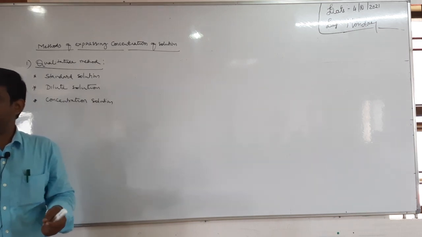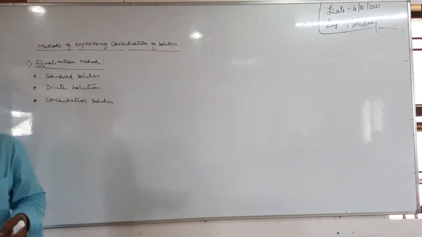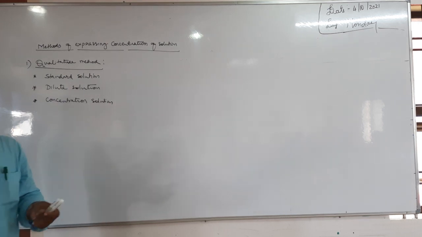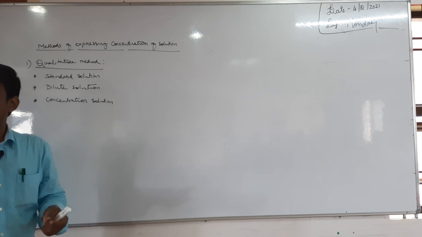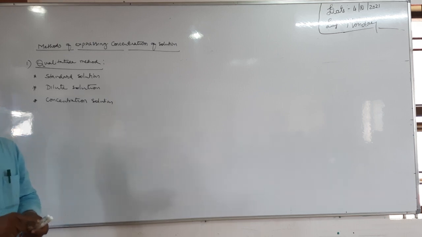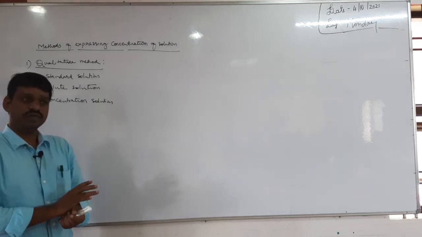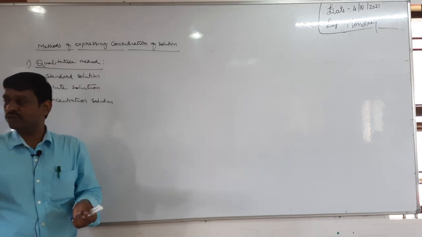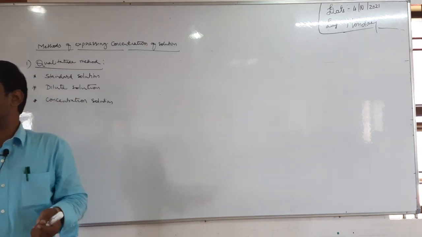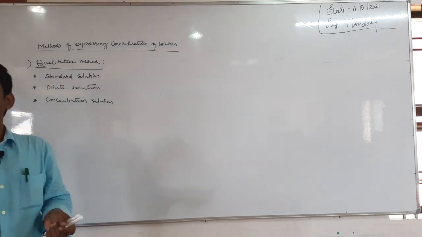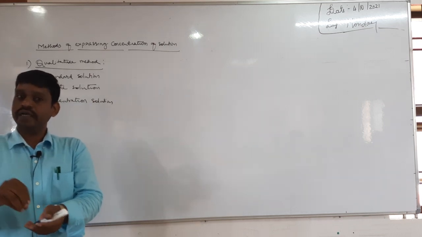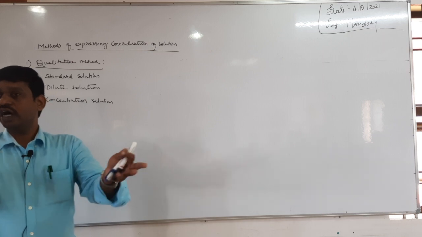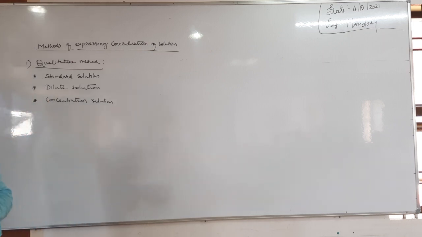What is the meaning of that label? The concentration of the solution is known, right? If the concentration is already known, that solution is called a standard solution. By knowing the concentration of one solution, the concentration of another solution can be calculated.